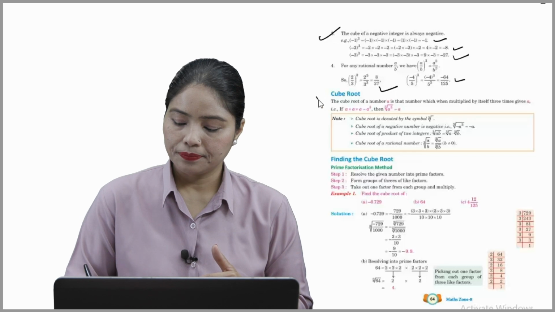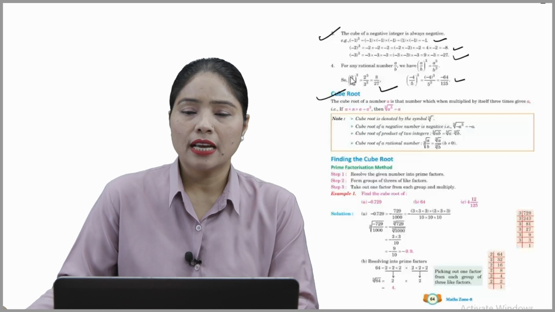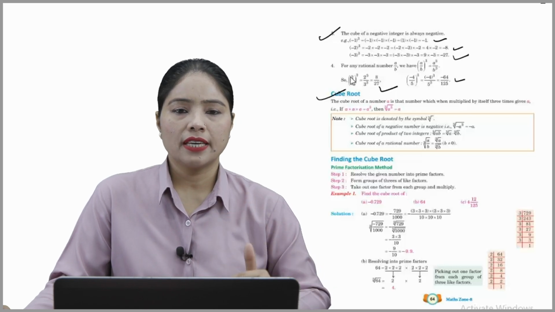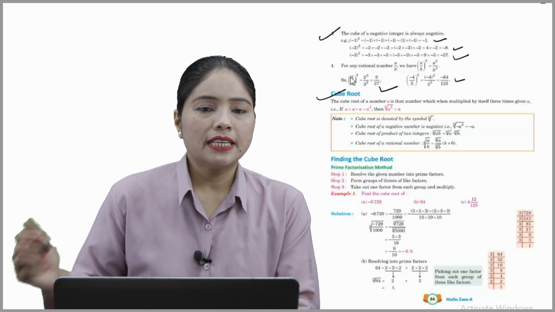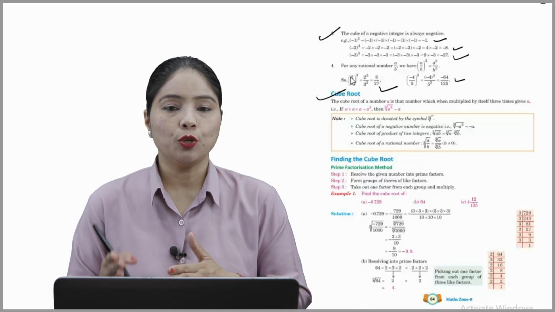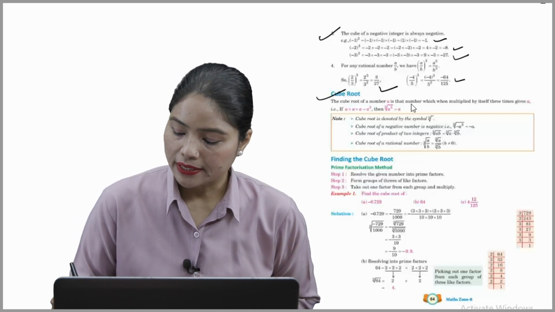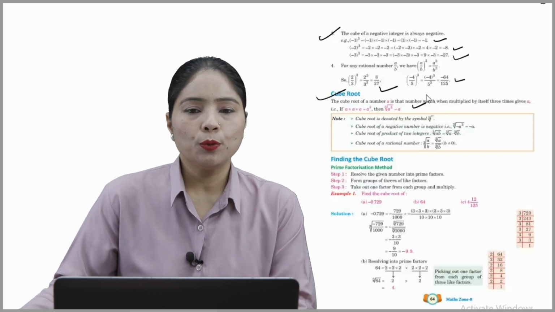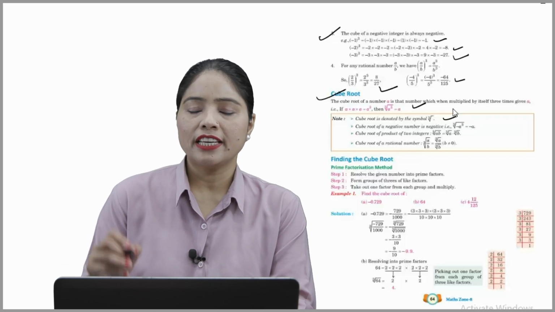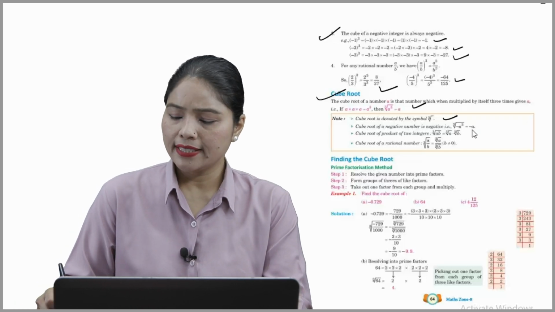So let's see. The cube root of a number is that number which when multiplied by itself 3 times gives a. That means a into a into a becomes a raised to power 3. So the cube root of a cubed is equal to a, beta. Note, cube root is denoted by this symbol. This is the root and this is the cube. The cube root of a negative number is negative, like that.